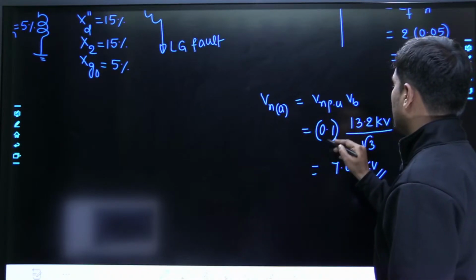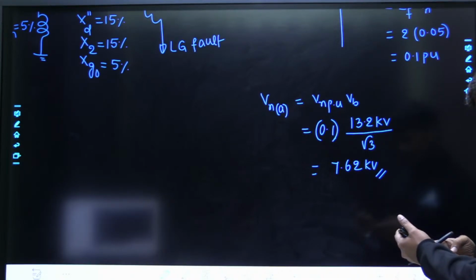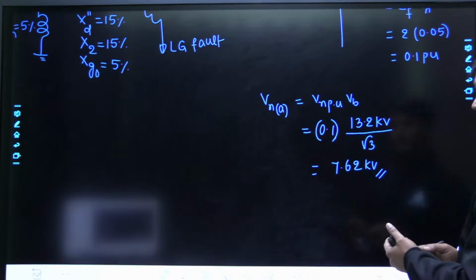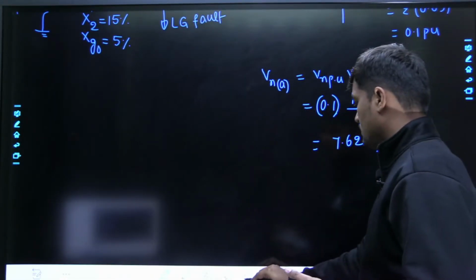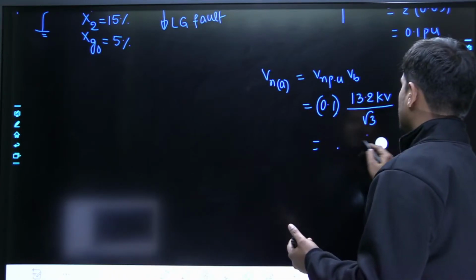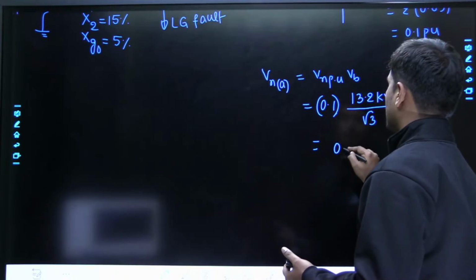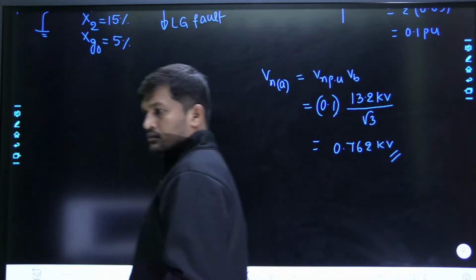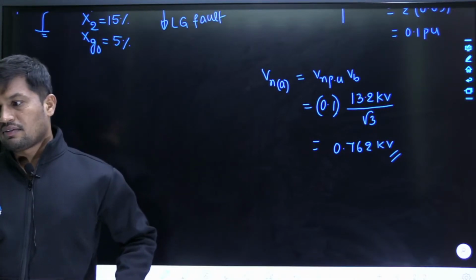This is 0.1 multiplied by 13.2 divided by root 3. It is 0.762. 0.762 kilovolts is the correct answer. Nobody has given this answer.